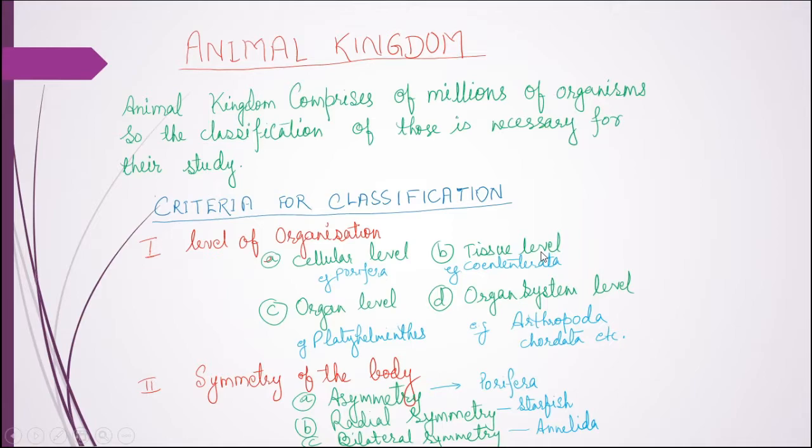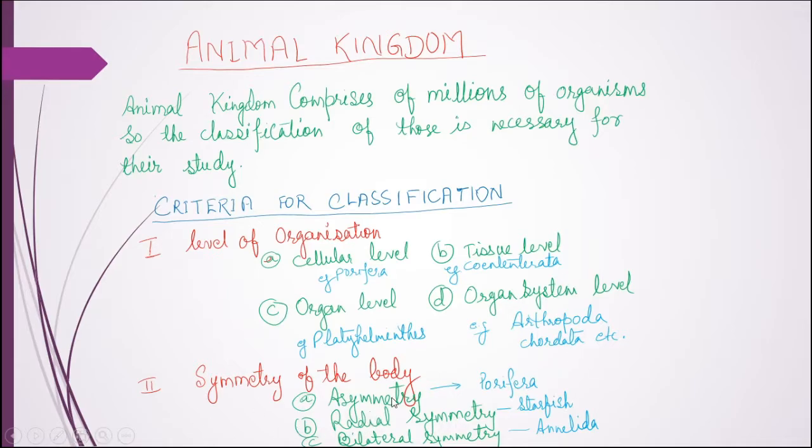At tissue level, a group of cells forms a tissue, a group of tissues forms an organ, and all the organs of the same system form the organ system. So these are the 4 levels: cellular level, for example Porifera; tissue level, Coelenterata or Cnidaria; organ level, Platyhelminthes; and organ system level, Arthropoda, Chordata, etc.